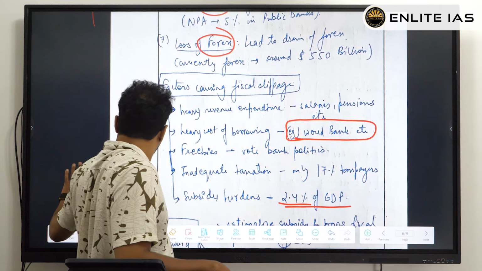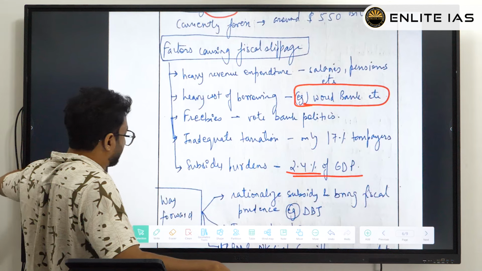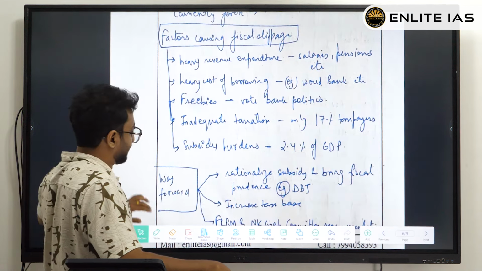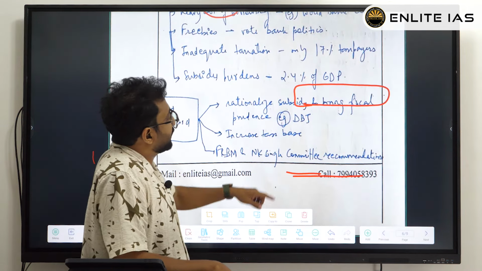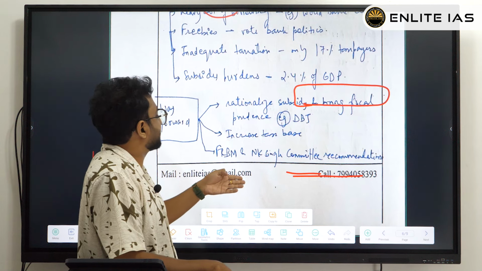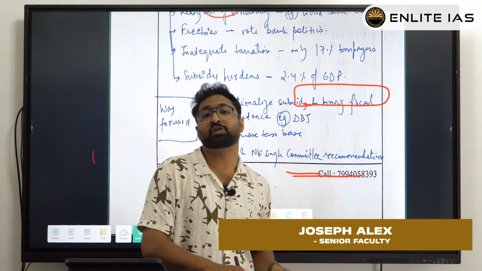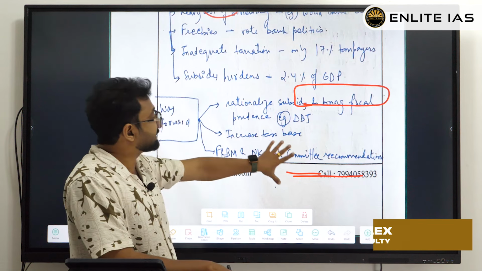Now I am not going too much into that, rather I am just showing you the way forward. Here also he tried to manage a way forward. You see, the way forward is rationalizing the subsidy to bring fiscal prudence, for example DBT, increasing the tax base, and FRBM, by incorporating committee recommendations. What I told in the first question, that is trying to incorporate more names to increase the visibility only.